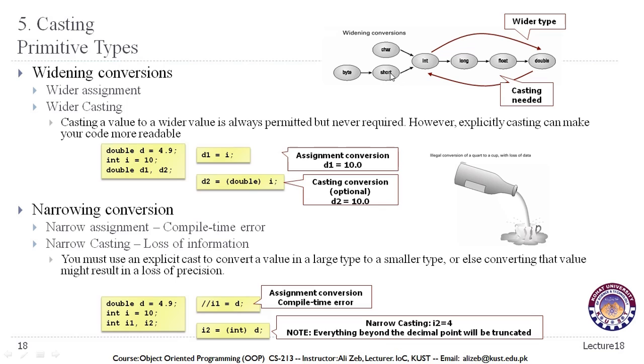Conversion of a short to an int will not need casting, but the reverse will need casting. So whenever we are trying to convert a larger value to a smaller value, we will explicitly need casting, and we need to keep in mind that we might lose some detail whenever we convert from a larger type to a smaller type.